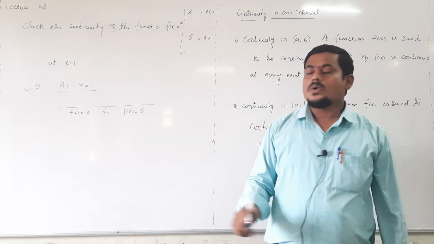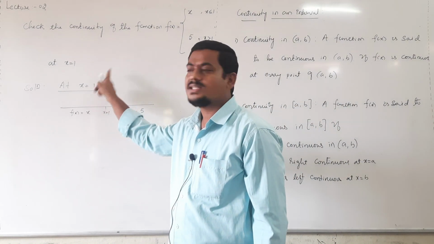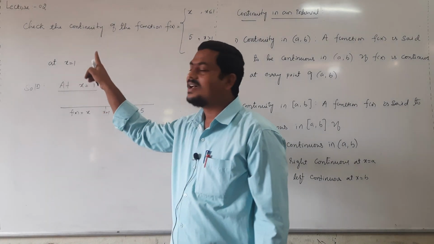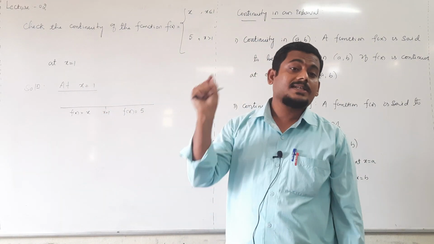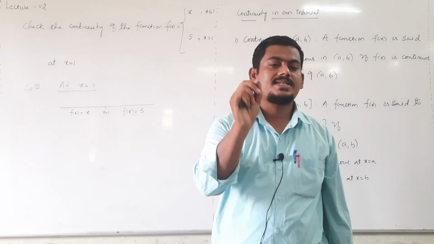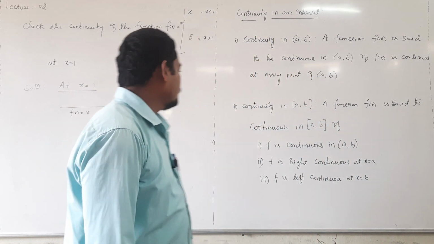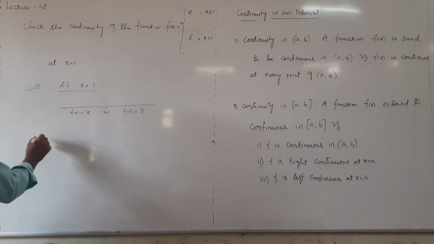At x equal to 1. Left hand limit, right hand limit and functional value at this point, because they have given check the continuity of the function at x equal to 1, which means just check the continuity of the function at that point only, right? Just evaluate.